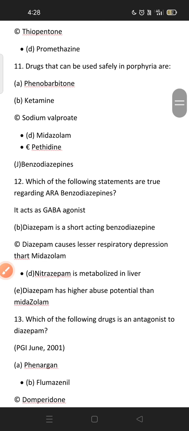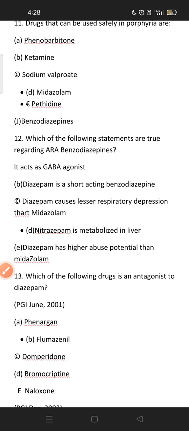Which of the following statements is true regarding benzodiazepines? Diazepam is a short acting benzodiazepine: wrong answer. Diazepam causes lesser respiratory depression than midazolam: wrong answer. Diazepam has higher abuse potential than midazolam: wrong answer.